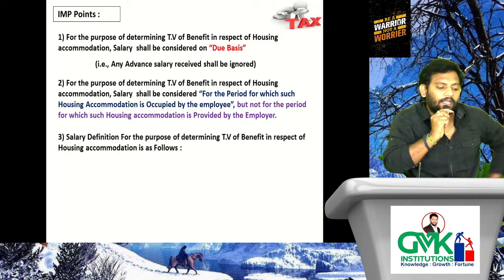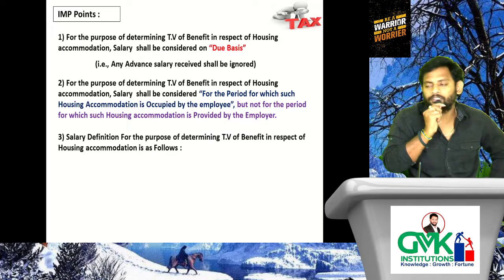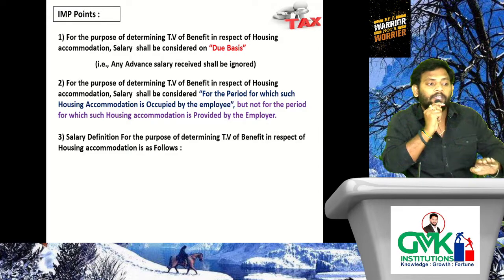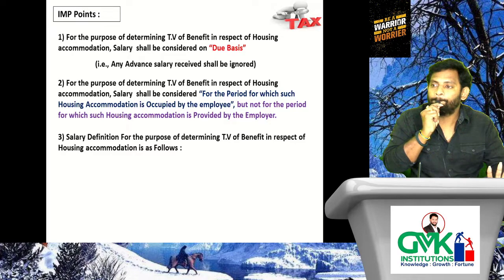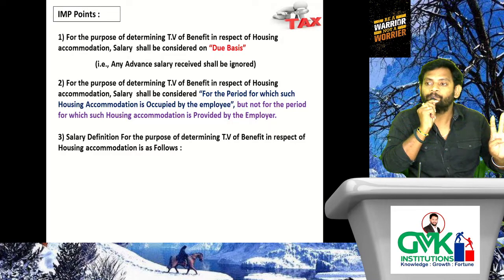Okay. The salary definition for the purpose of determination of TV of benefit in respect of housing accommodation is as follows. It has a separate salary definition. What is that? Basic plus DA R2RB, that means DA relating to retirement benefit. You know what is R2RB? I'm not going to explain again.